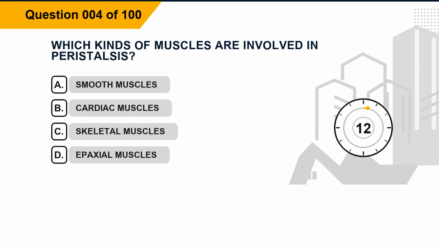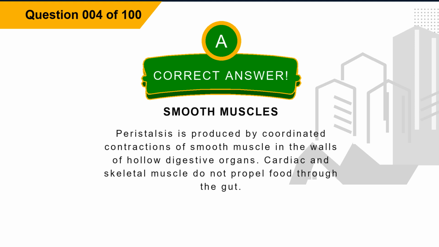Question 4. Which kinds of muscles are involved in peristalsis? Option A, smooth muscles. Option B, cardiac muscles. Option C, skeletal muscles. Option D, epaxial muscles. The correct answer is option A, smooth muscles. Explanation. Peristalsis is produced by coordinated contractions of smooth muscle in the walls of hollow digestive organs. Cardiac and skeletal muscle do not propel food through the gut.